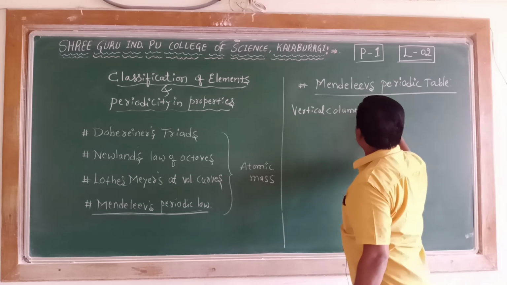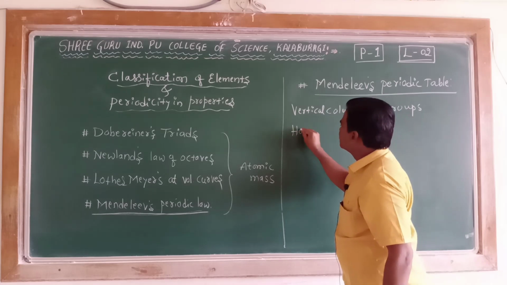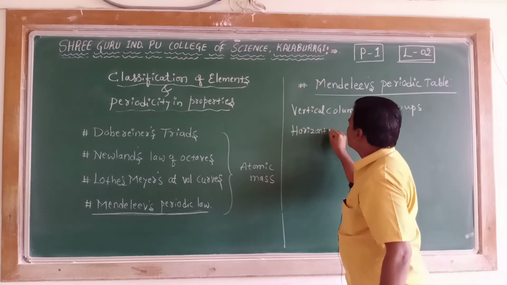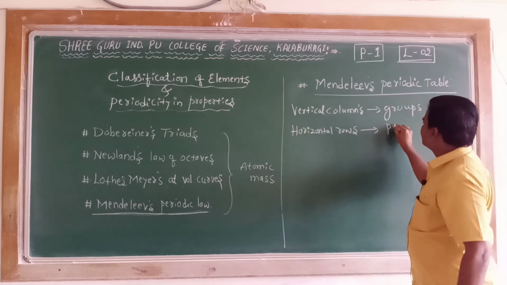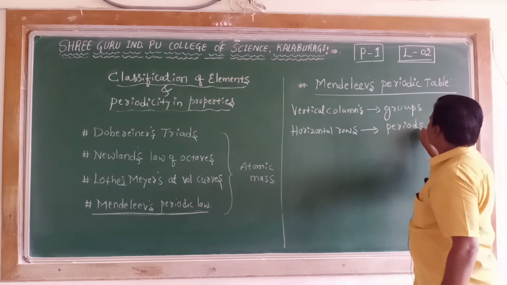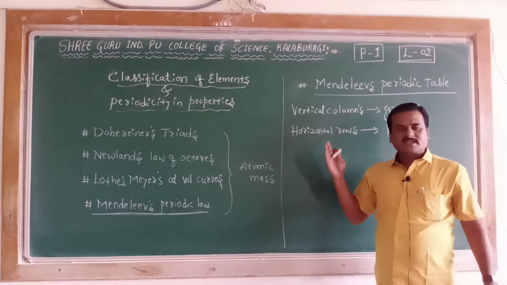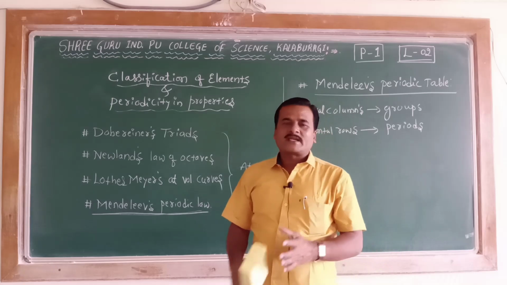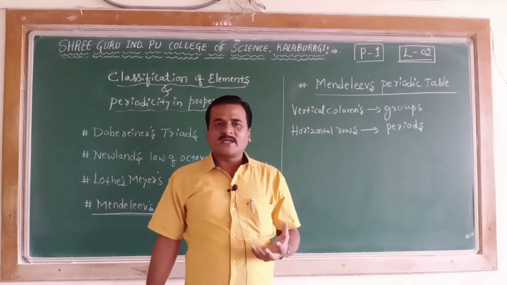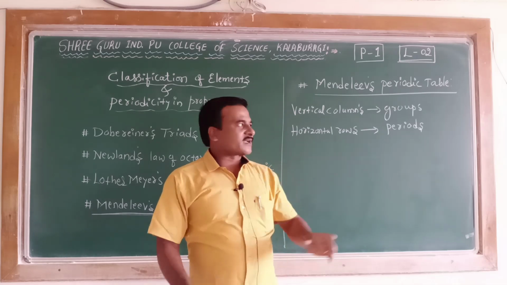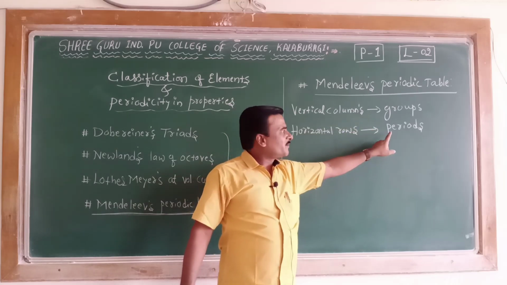Vertical columns are called groups, and horizontal rows are called periods. Hope you know the meaning of groups and periods from your earlier study. So you might have asked the question, what do you mean by groups and periods? In a simple way, the vertical columns of the periodic table are called groups, and the horizontal rows of the periodic table are called periods.